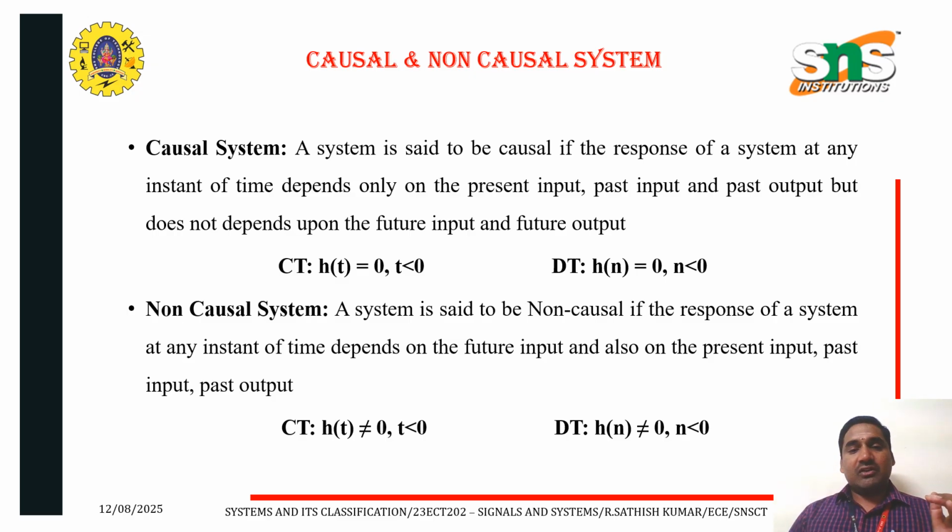Next one, causal and non-causal system. A system is said to be a causal system if the response of the system depends on the present input and past input, but does not depend upon future input and output. It can be represented in continuous time and discrete time. In the case of discrete time, h of n is equal to 0 for n less than 0. A system is said to be a non-causal system if the output of the system depends on the future input and also on the present input, past input and output. For a non-causal system, h of t is not equal to 0 for t less than 0.